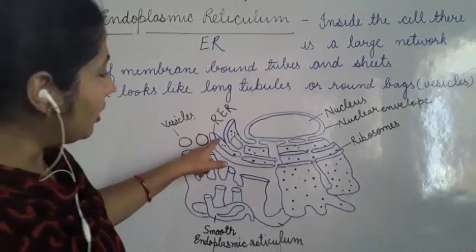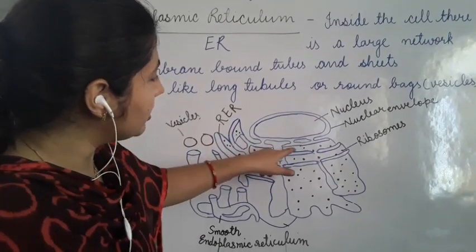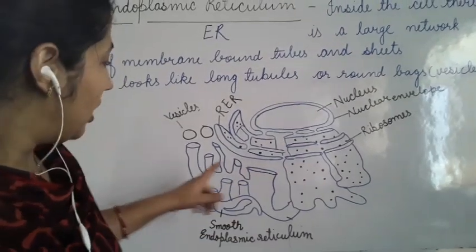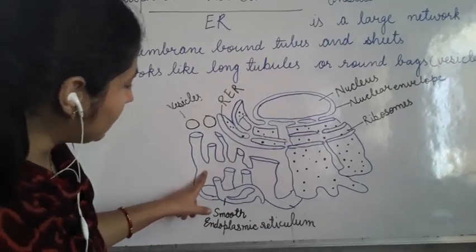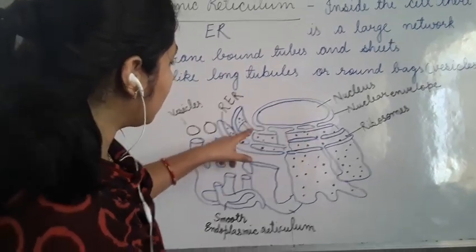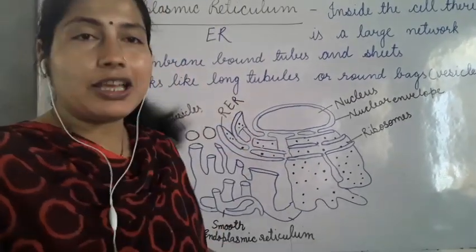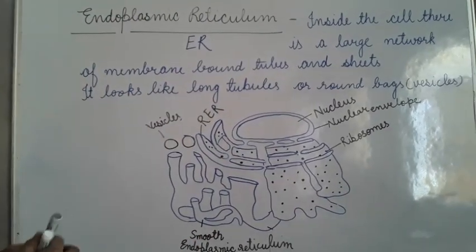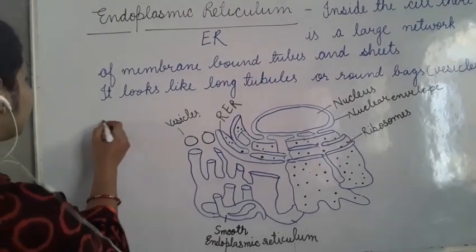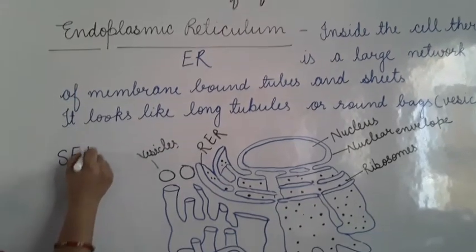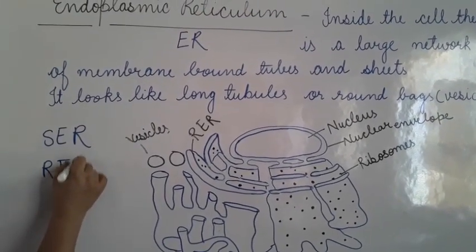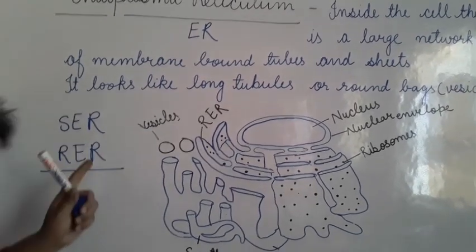And now you are seeing some small dots present here, these black dots. So these are ribosomes. But if we see here, on this side, there are no dots, but dots are present only on this side. So this endoplasmic reticulum is of two types. One is smooth ER, SER, and another is rough ER, which is RER.